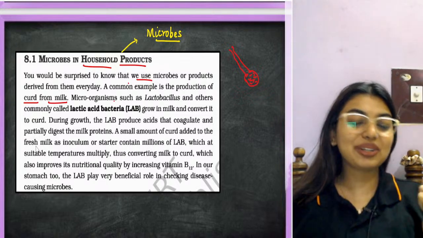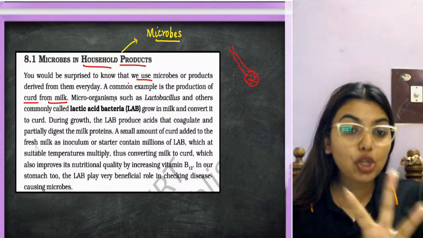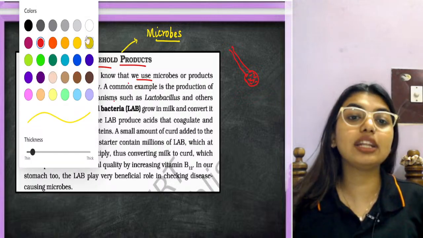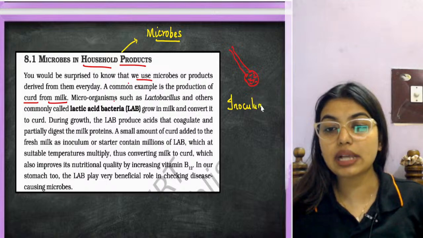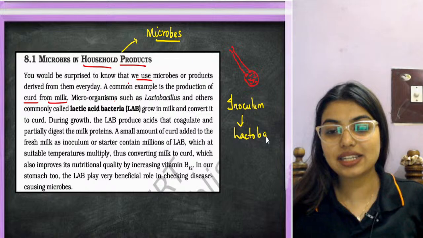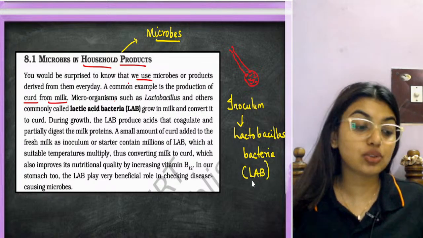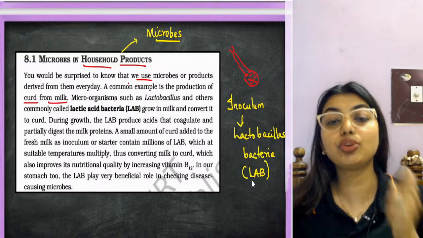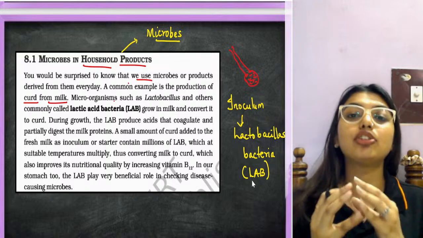So what is going to happen? You take 1 spoon of the inoculum and add it into the milk. Now, this inoculum that your mom asked you to add is full of lactobacillus bacteria. Lactobacillus, understood? So the inoculum that your mother asked you to put in the milk was rich in lactobacillus because curd has enough amount of lactobacillus.